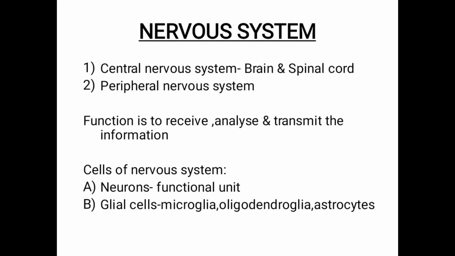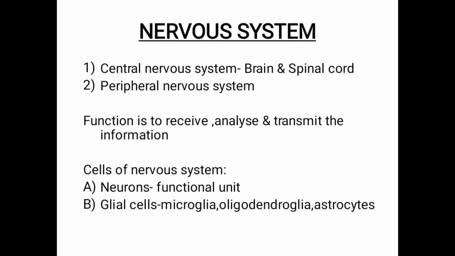The neurons are excitable tissues, but glial cells are non-excitable tissues. Coming to the glial cells, there are three types: microglia, oligodendroglia and astrocytes. Microglia acts as scavenger cells. Scavenger means whatever residuals are there, it will scavenge, like tissue macrophages.